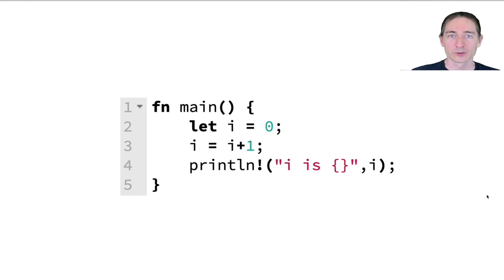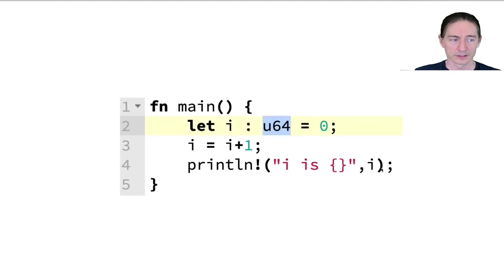So here's a very simple main program. It assigns 0 here to a variable i. We increment i by 1, and then we print out the value of i to the console. Now, of course, I could have been a little more specific. I could have told the compiler that I want this i to be a 64-bit unsigned integer by specifying the type.